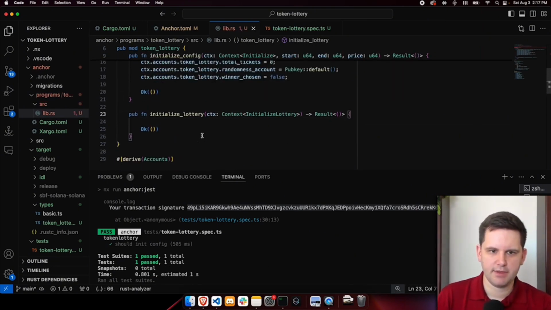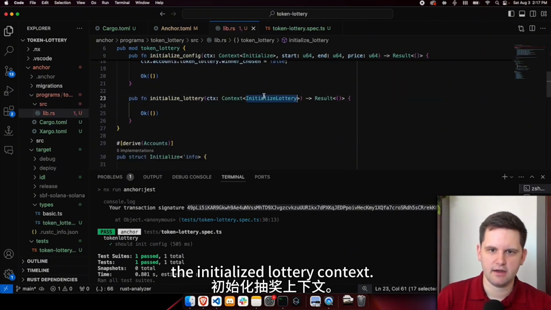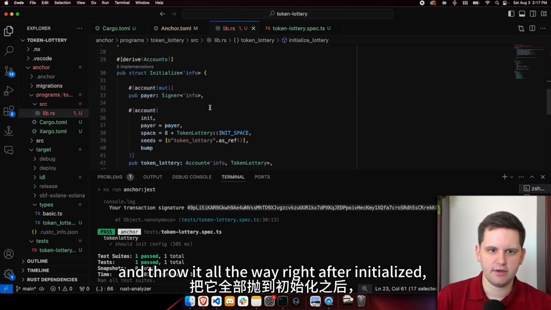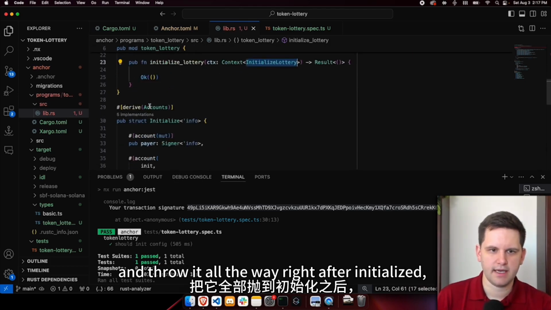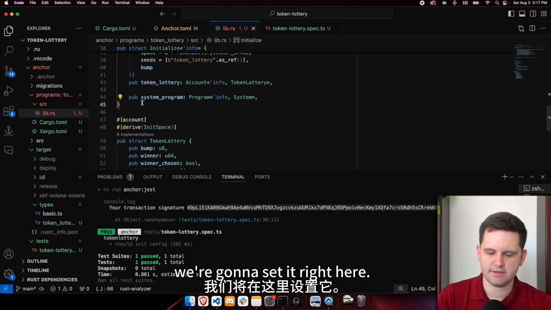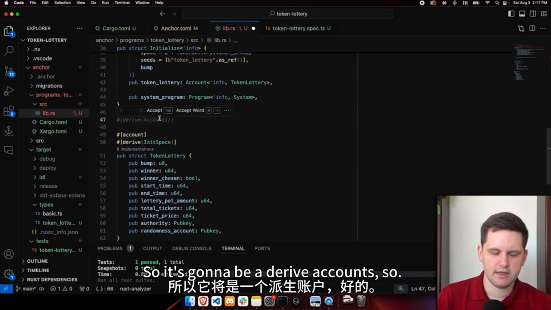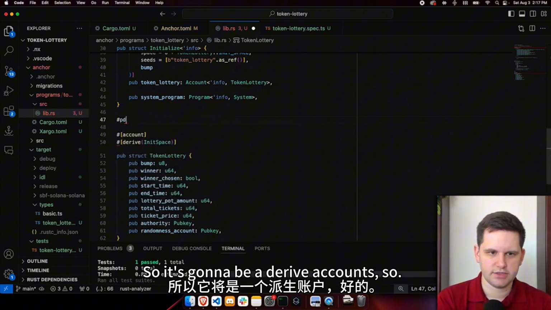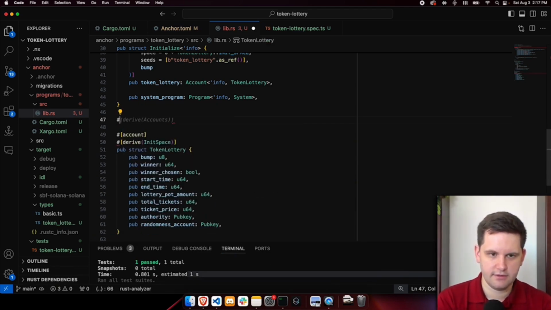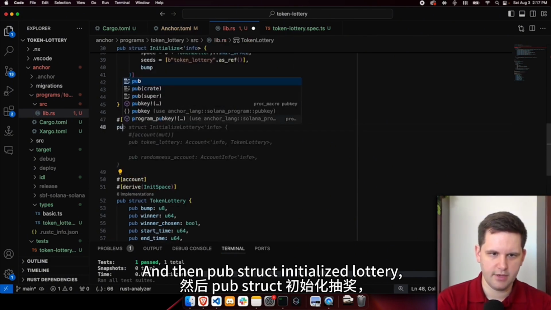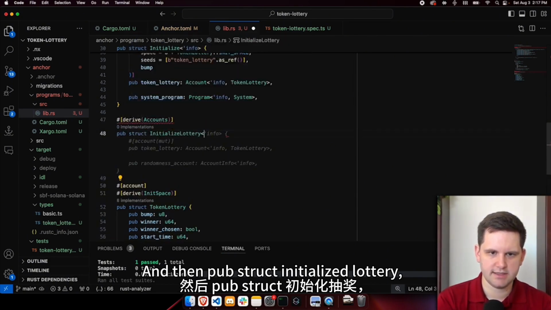And now we have to actually build out the InitializeLottery context. All right, so let's throw it all the way right after initialize. We're going to set it right here. I'm going to make my terminal a little bit smaller. So this is going to be a derive Accounts, and then pub struct InitializeLottery.